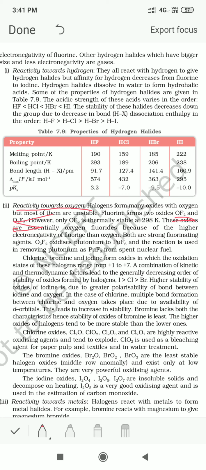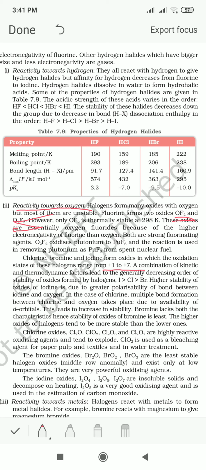Chlorine, bromine and iodine form oxides which have variable oxidation states, ranging from +1 to +7. So many oxidation states are seen in their oxides.